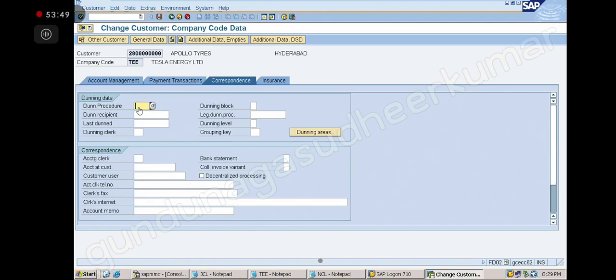So give the Dunning procedure here. What is my procedure name? DE01. Yes, for every customer we should assign it. Correct. If you want something applied, you have to tell the system. See, for every customer we assigned the interest indicator, right? So what is applicable to him you have to tell, otherwise how will the system pick it up? And while creating a customer at the starting level, you can assign it at that time.